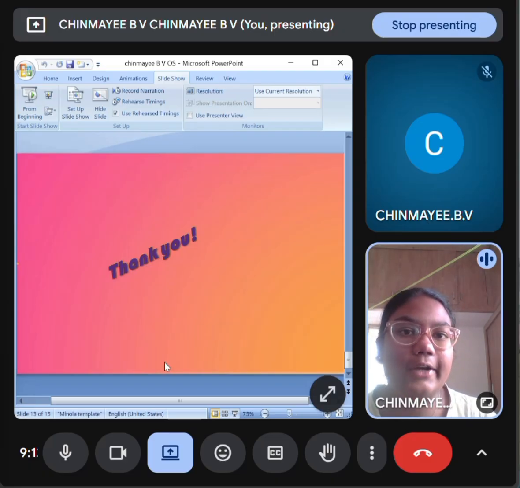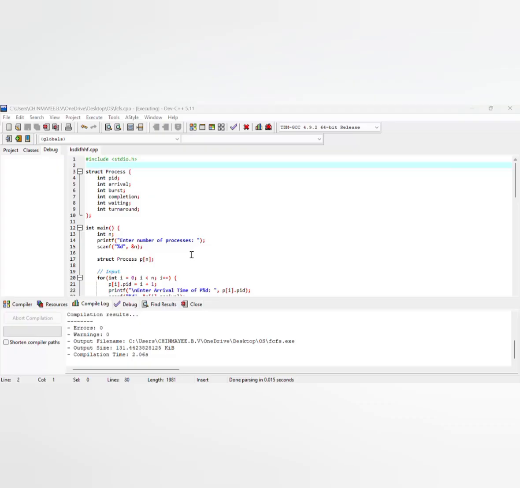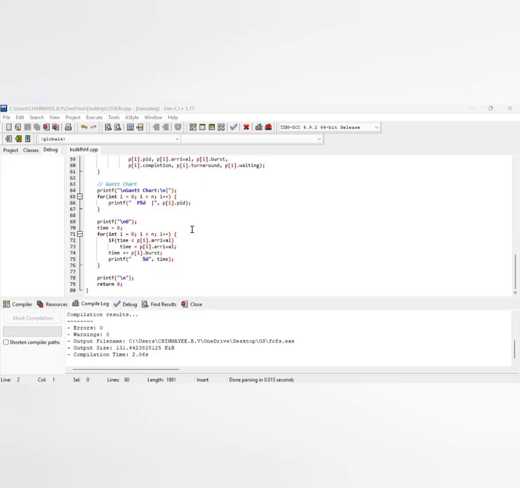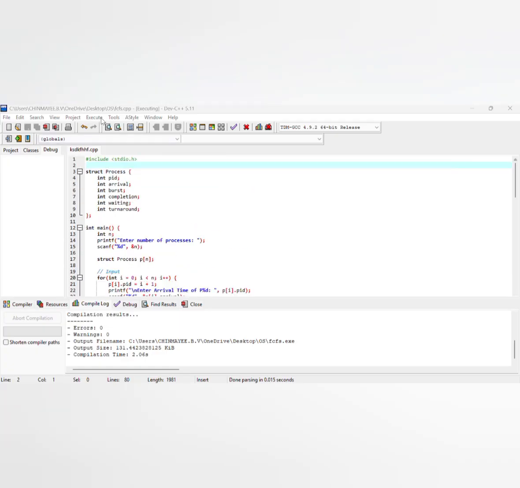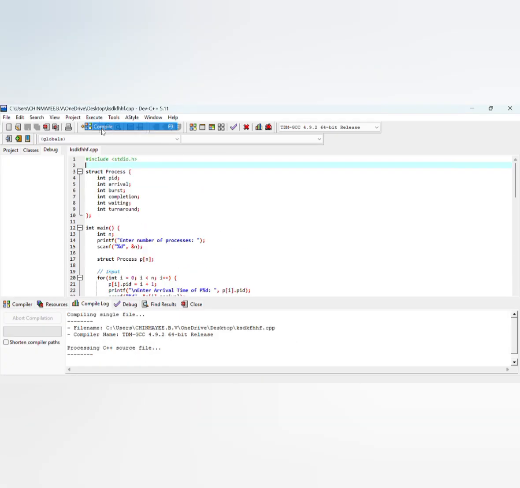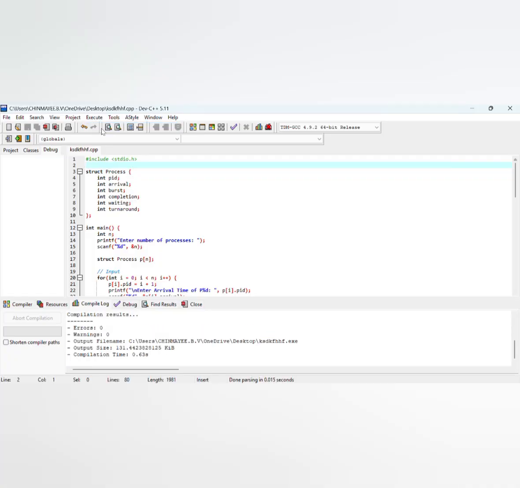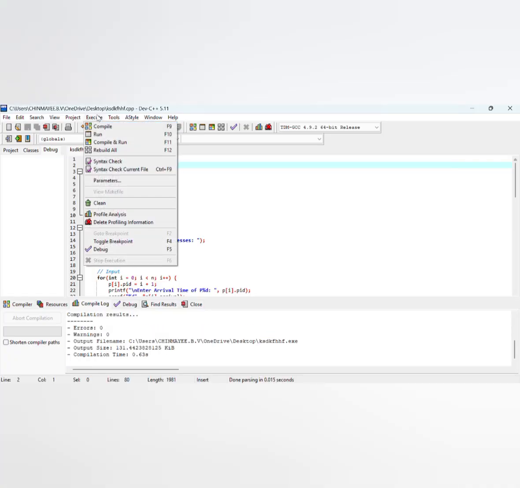Now I would like to execute the program. I already pasted the C program, which I executed in Dev C++ online. Dev C++ is very useful for executing programs like C programming. This is the code that I executed. Now let's run this code. After compiling, there are no errors in it.